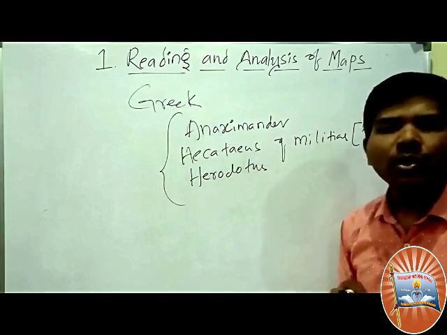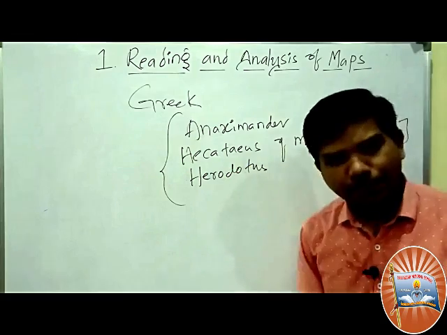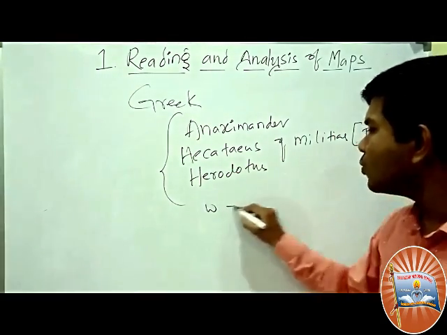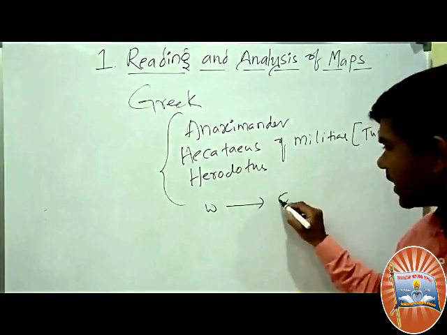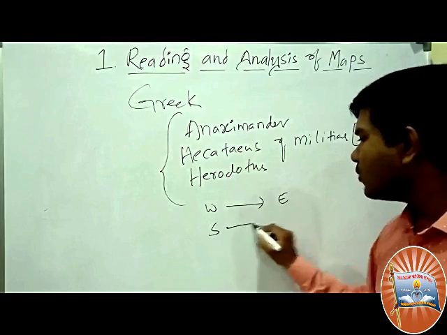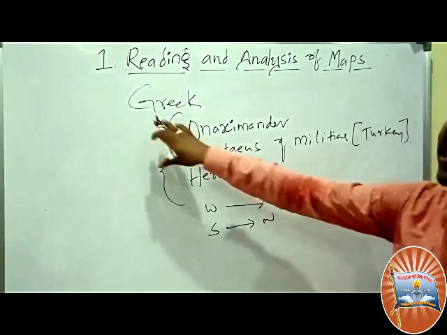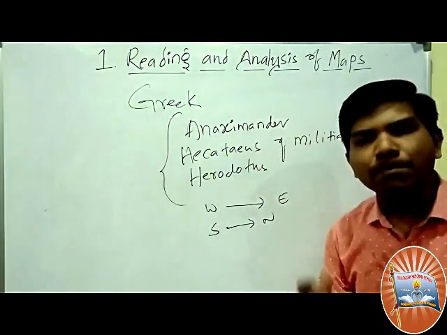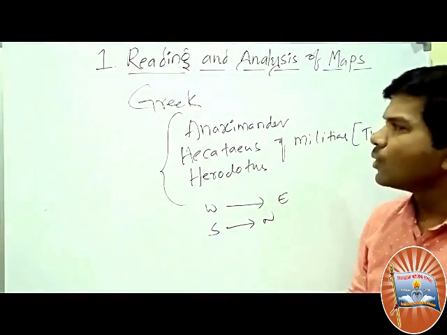These persons also tried to make maps with west to east, east to west, or south to north locations.